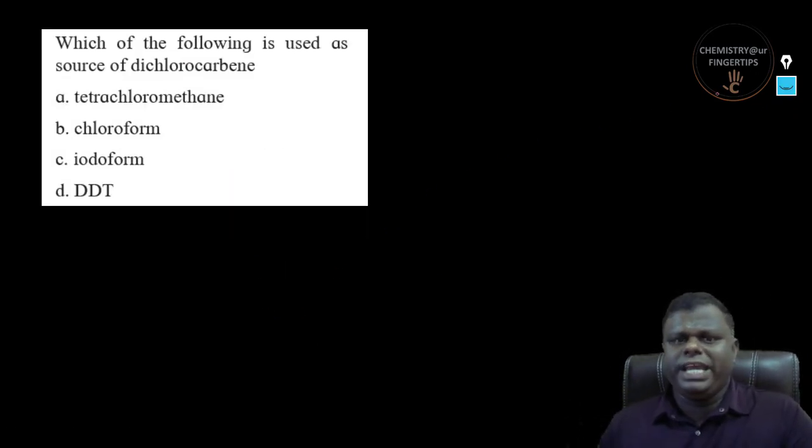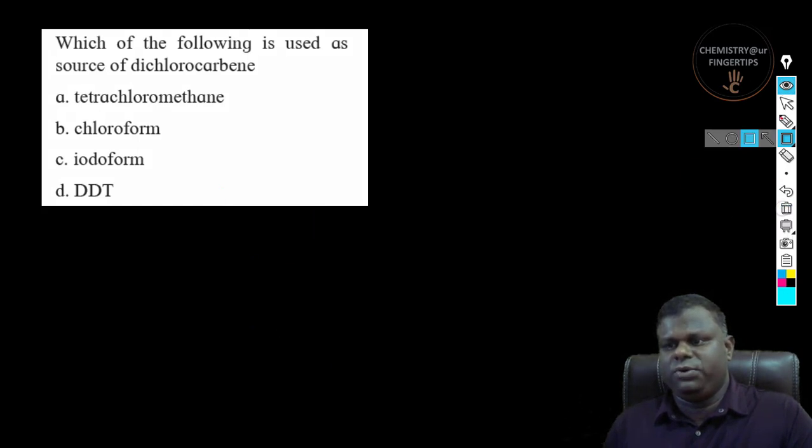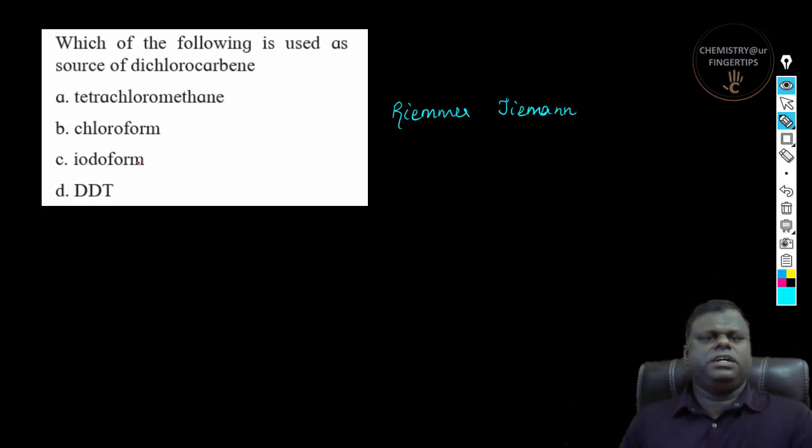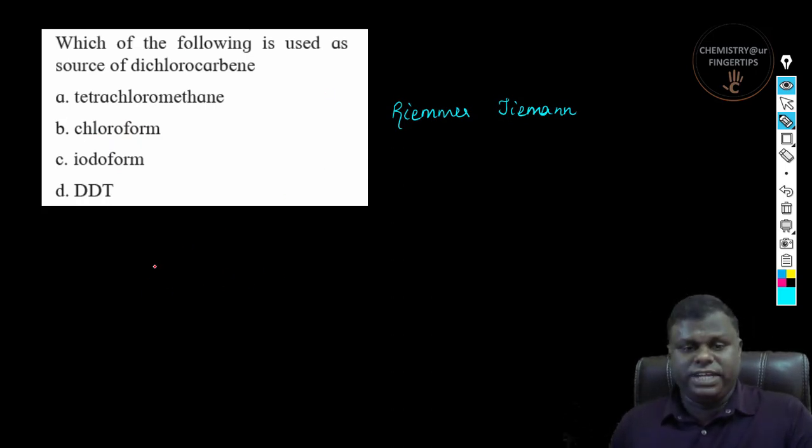Now, which of the following can be used as a source of dichlorocarbon? Yes. So this is pretty much simple to understand. If you could see here, this is also there in Rimmer-Tiemann reaction. So source of dichlorocarbon, it's very much simple. So you have chloroform, right?